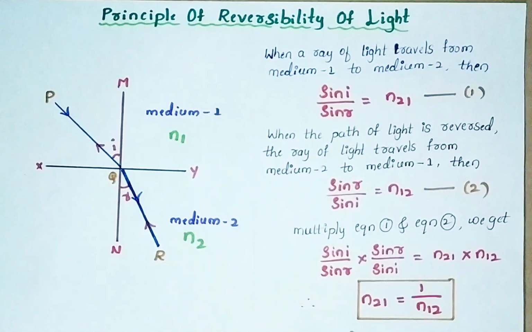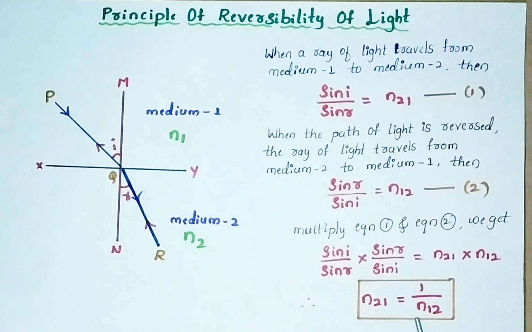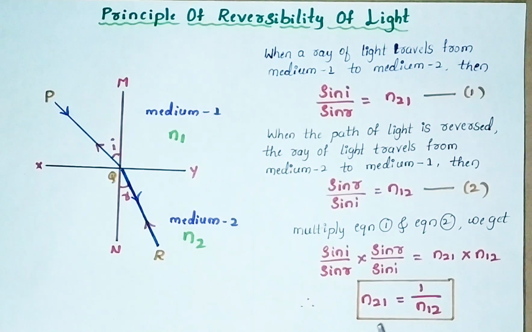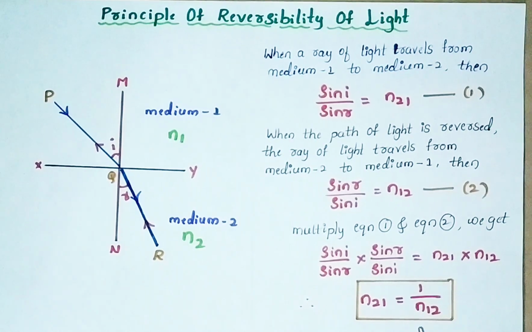What does it indicate? n21 indicates the refractive index of the second medium with respect to the first medium, and n12 indicates the refractive index of the first medium with respect to the second medium. So the refractive index of the second medium with respect to the first medium is equal to the reciprocal of the refractive index of the first medium with respect to the second medium.